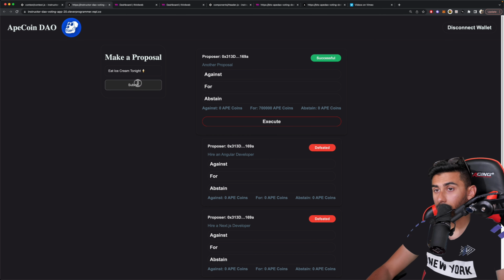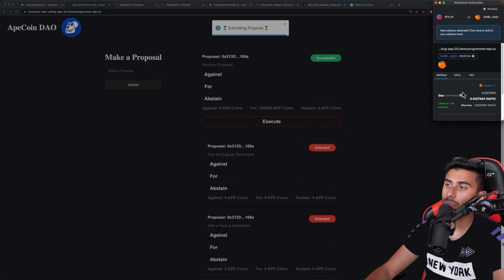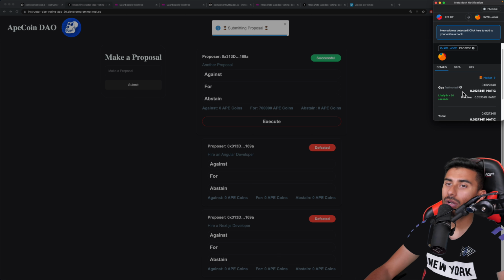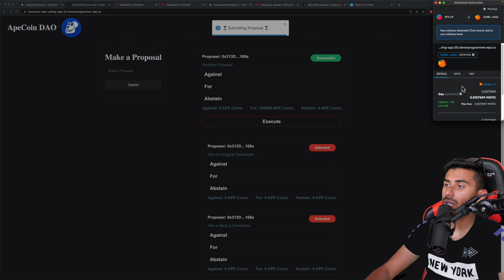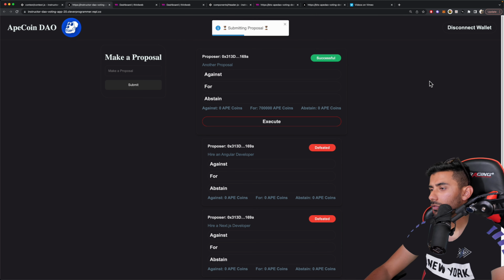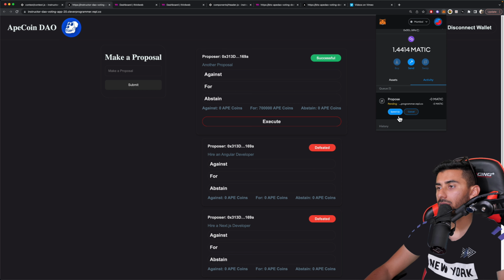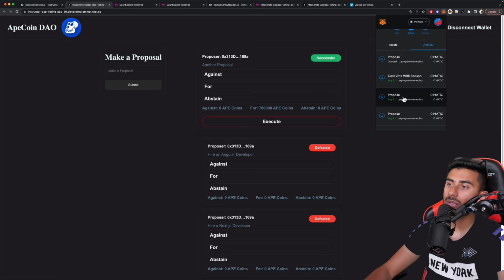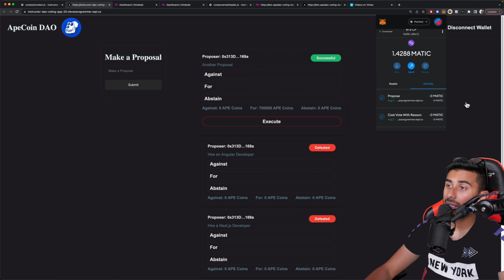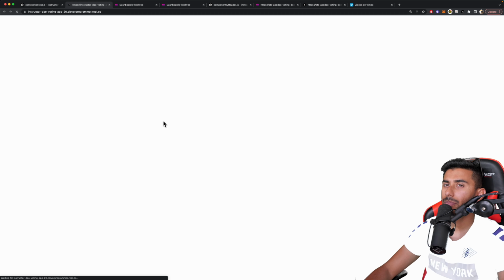And let's see if we can vote from the main account and another account. That's important because we don't want everybody to be able to make a proposal. We want it to be where only we, as the owners of an account, can make the proposal. So let's start with this for now, and let's take a look at our MetaMask and see what's happening. I'm going to say speed up, and then we'll wait, and it looks like the proposal has happened. So if I hit refresh, it should pop up pretty much right away.